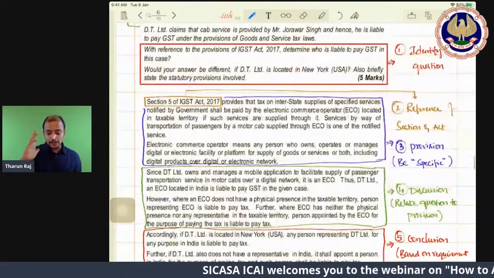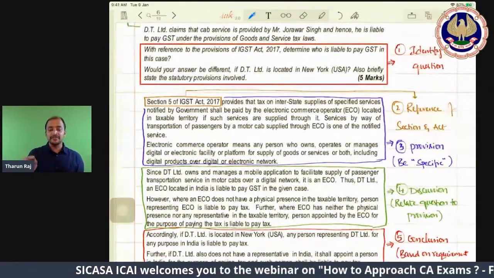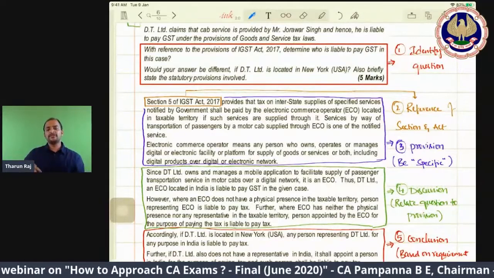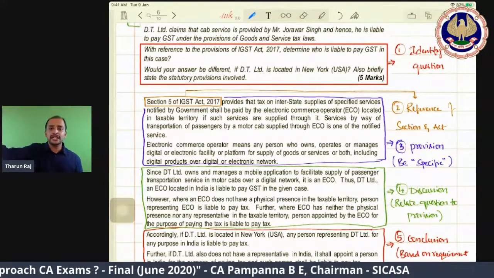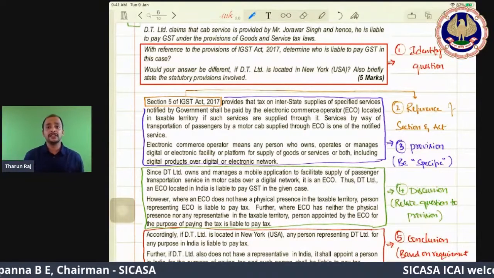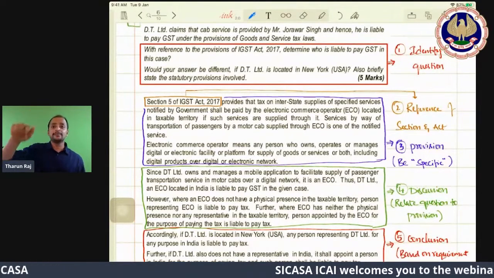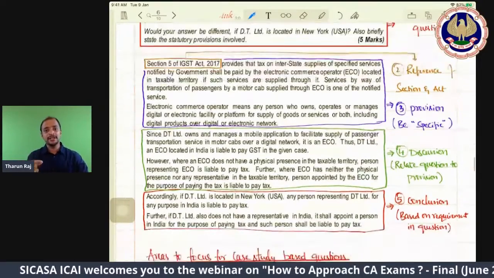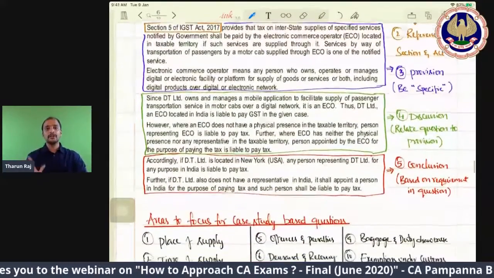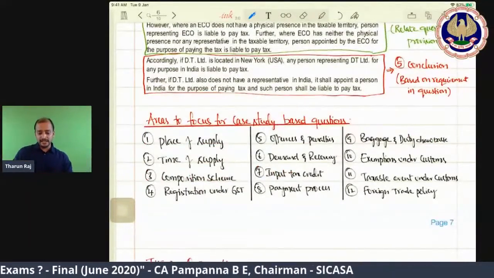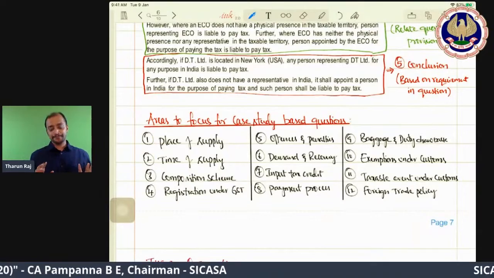And there is another part also in this question: will your answer be different if DT Limited is located in New York, USA? Yes, actually, if the e-commerce operator is located outside India, then their representative in India will be liable to pay GST. If they don't have a representative in India, they should appoint one person, and that person will be paying GST. So you need to write that particular point in the conclusion. These are the areas to focus on for case study based questions.